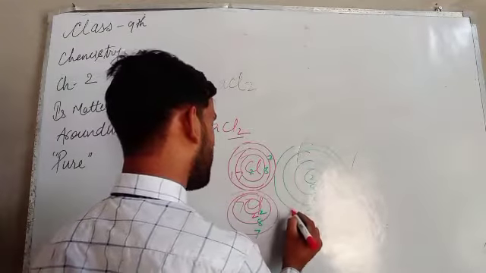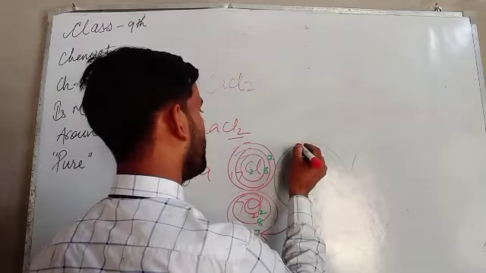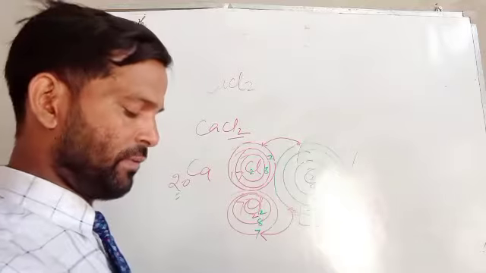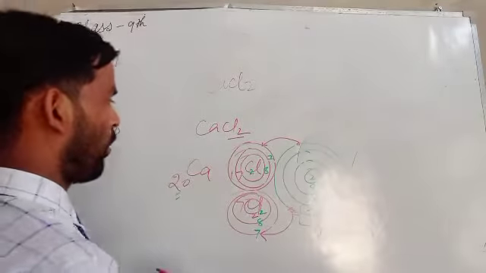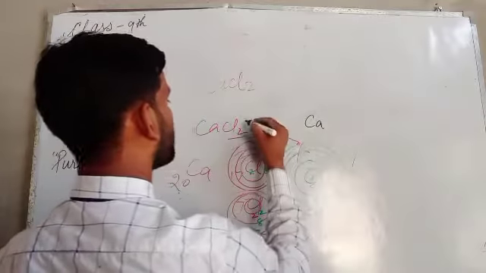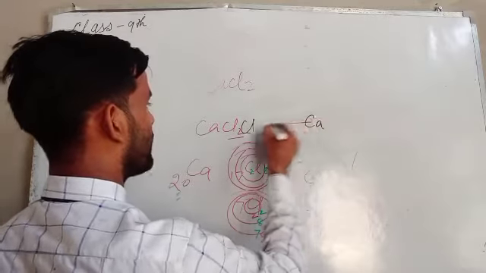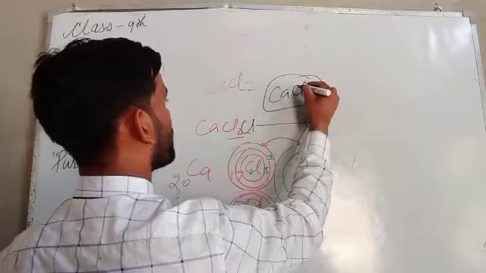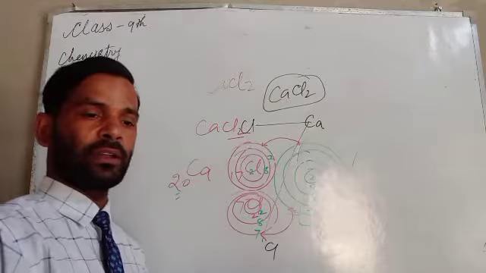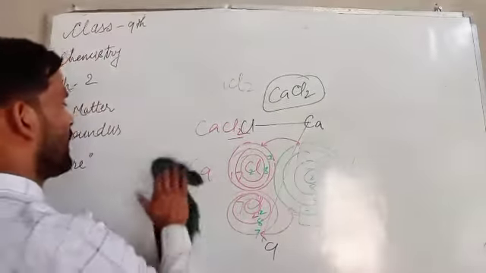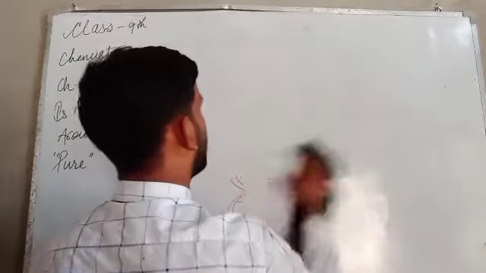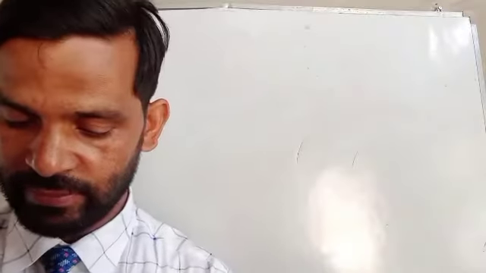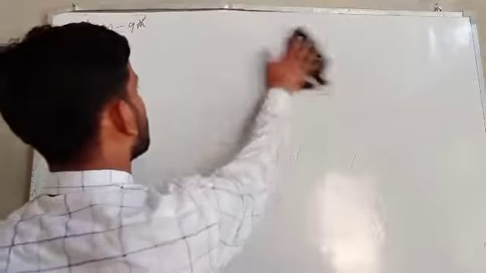So 1 electron from calcium goes to one chlorine, and 1 electron from calcium goes to the other chlorine. If it is given, calcium 1, chlorine 1, chlorine 1 are formed, so it is formed as CaCl2. And it can simply be represented or expressed by the valencies. So what are these valencies?